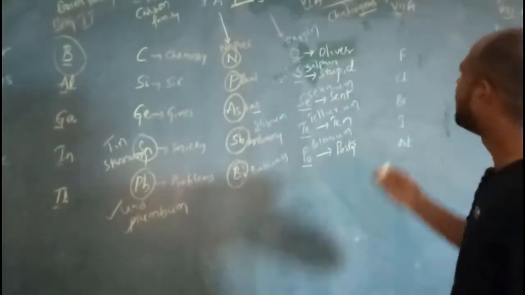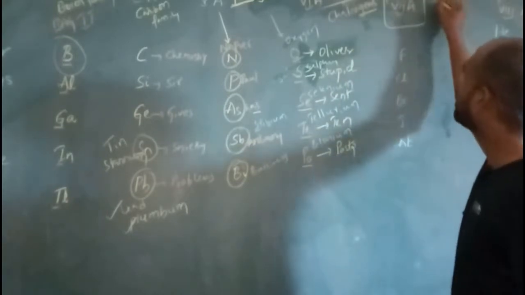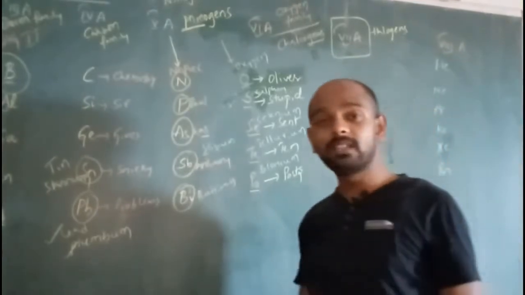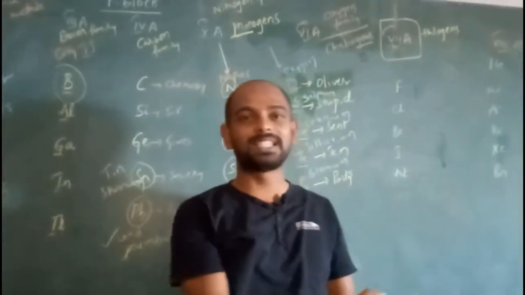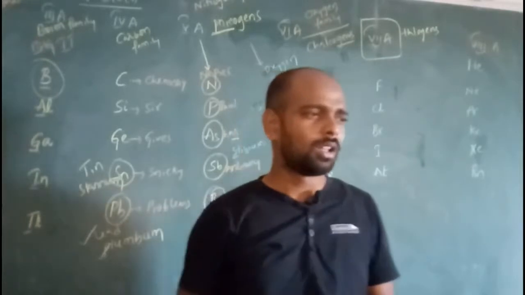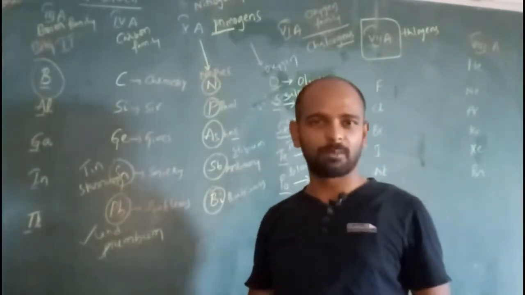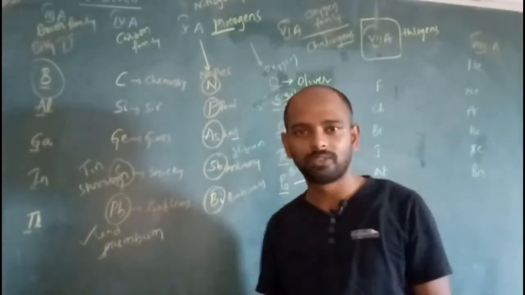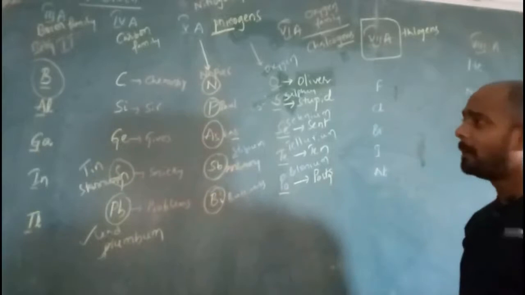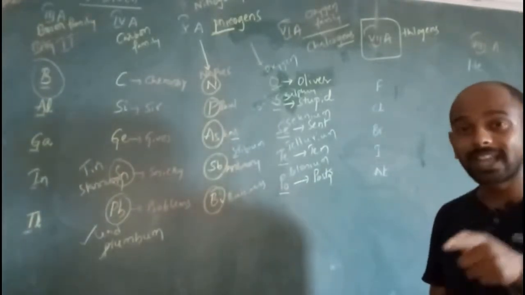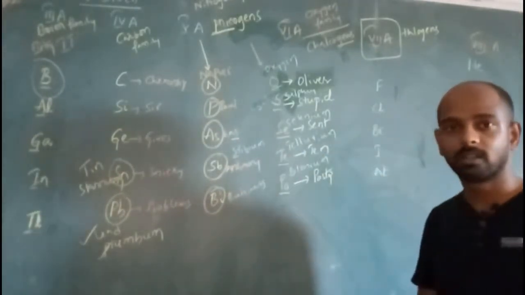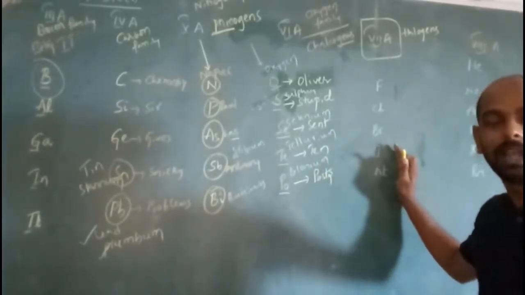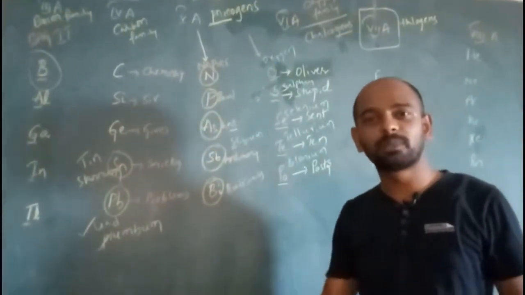And coming to 7th A group elements, the 7th A group elements are called halogens, because halo means the salt which was derived from the seawater. You pretty well know about NaCl, sodium chloride. So sodium chloride is derived from seawater, which is abundant in nature. The main content is sodium. Other than sodium, there is chlorine. So these elements are highly available in the salts which are derived from the seawater.